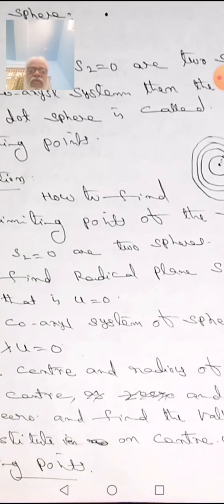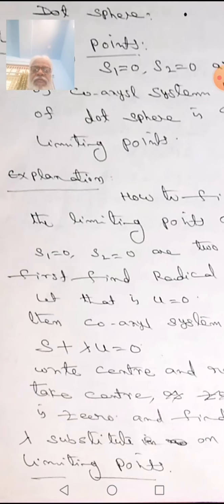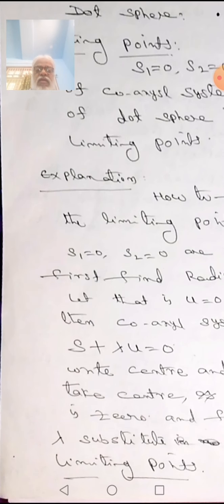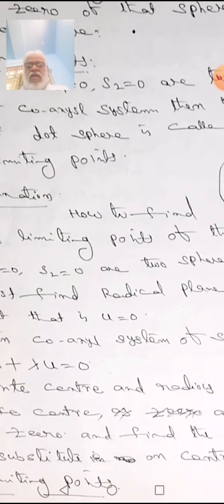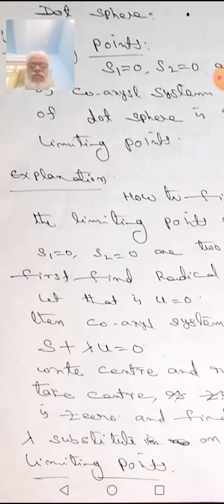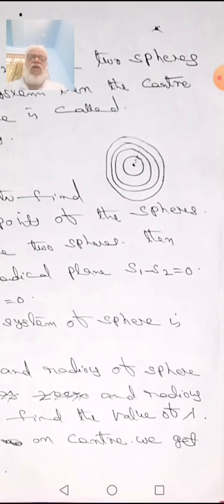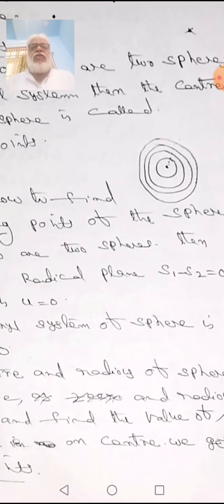And the coaxial system of sphere means S plus lambda U is equal to 0. Write the center and radius of the sphere. Take the center and the radius as 0 and find the values of lambda. How to find the values of lambda? Substitute in the radius, that is under root of u square plus v square plus w square minus d is equal to 0. When we simplify, we get the value of lambda.